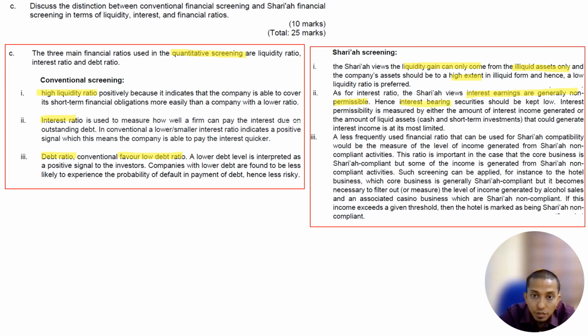Therefore, interest-bearing securities should be kept low, as allowed by Sharia compliance. A less frequently used financial ratio for Sharia compatibility measures the level of income generated from non-compliant activity. So these three only.